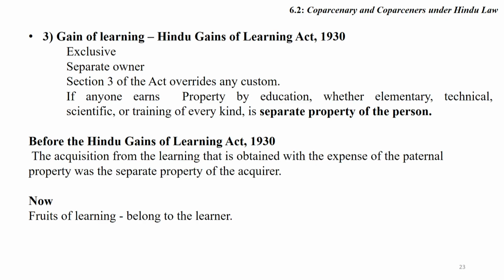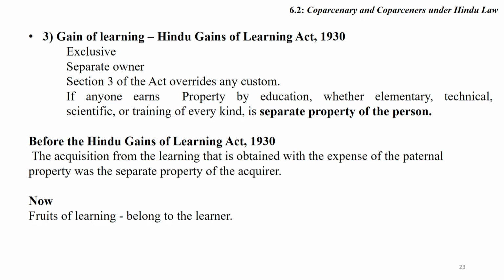a Hindu who earns property because of learning, it becomes exclusive property of the Hindu, and the person becomes separate owner of the property. And section 3 of the act overrides the custom. If anyone earns the property by education, whether elementary, technical, scientific, or training of every kind, it is a separate property of the person.